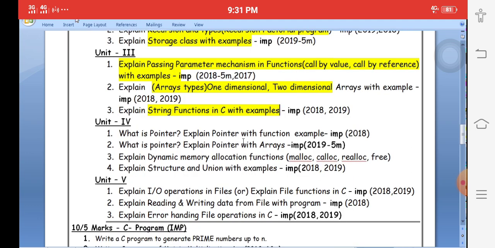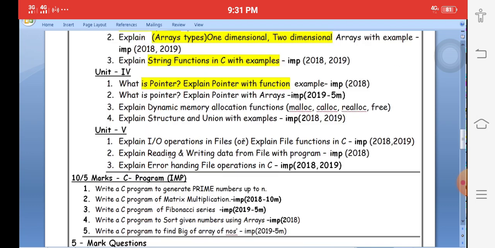Okay, in the fourth unit, what is a pointer? Explain about pointers. What we discussed yesterday, pointers. Any question related to pointers, you must write what we explained in the previous video. Okay, next one is structures and unions with examples. What is a structure? How to create a structure? What is the difference between structure and union? These two questions are very important for the public examination.